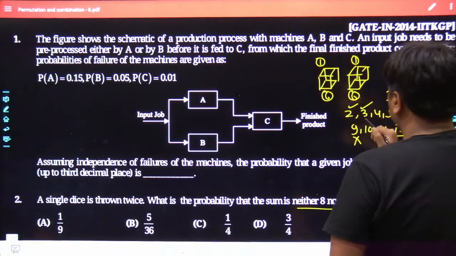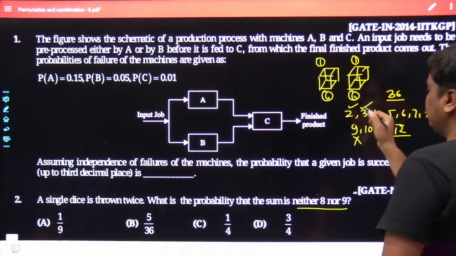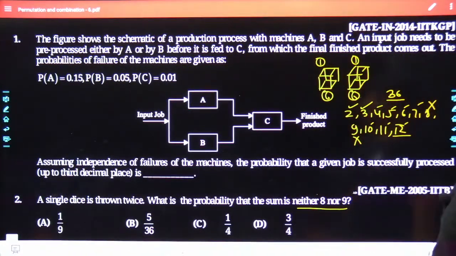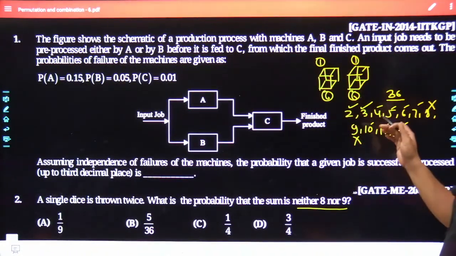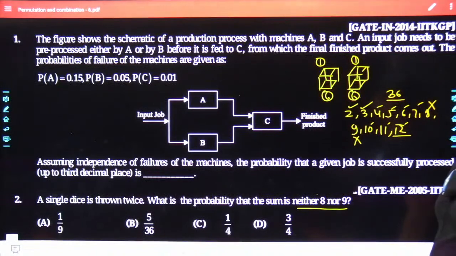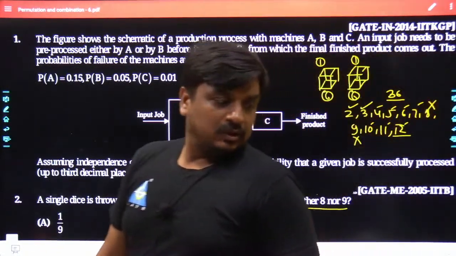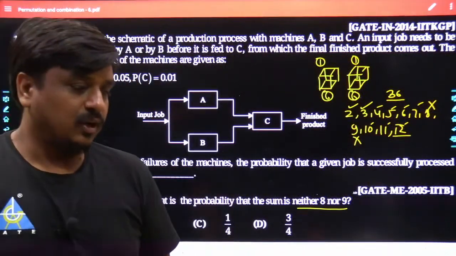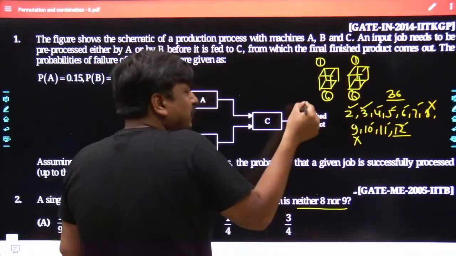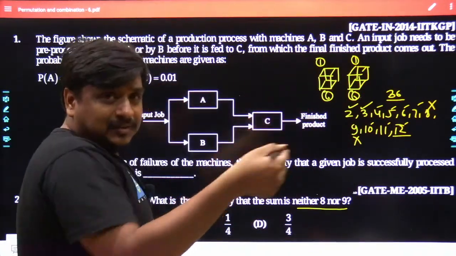So you have to focus on the events at which the addition would be 2, 3, 4, 5, 6, 7, 10, 11 and 12. As I said, I will forget about 8 and 9. I would just focus on 8 and 9 itself. Whatever probability comes, I would just subtract from 1. We are done. Agreed with what I am saying?